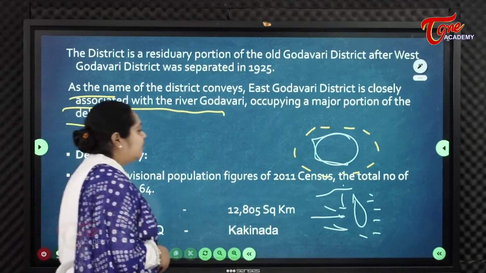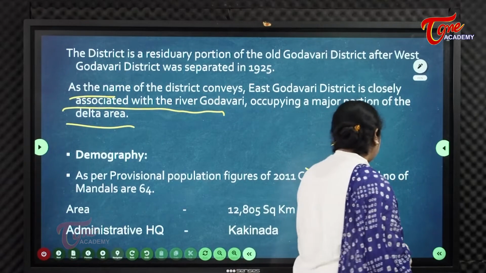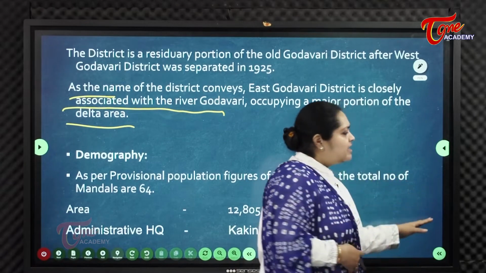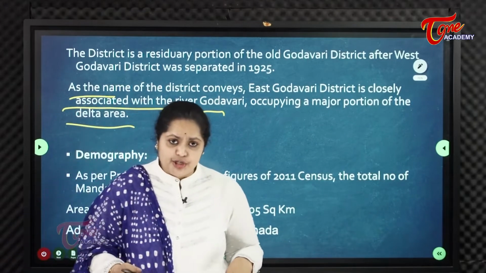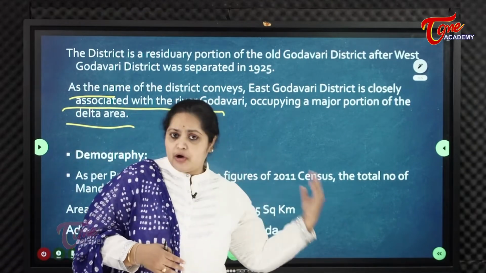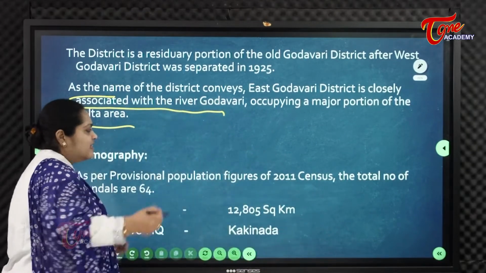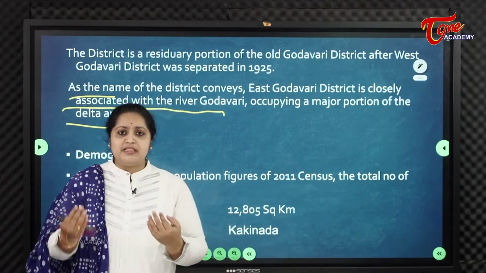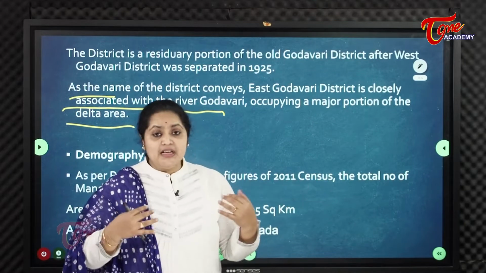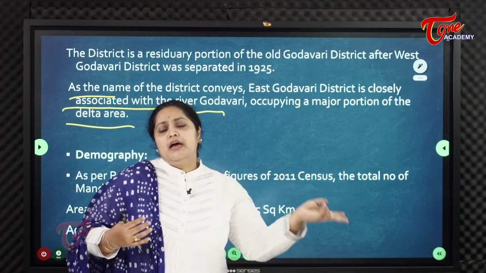So now coming to the demographics of East Godavari district. Demographics means population, area, sex ratio, densities, and all other things. These are according to the 2011 census, because the last available census for us is the 2011 census.